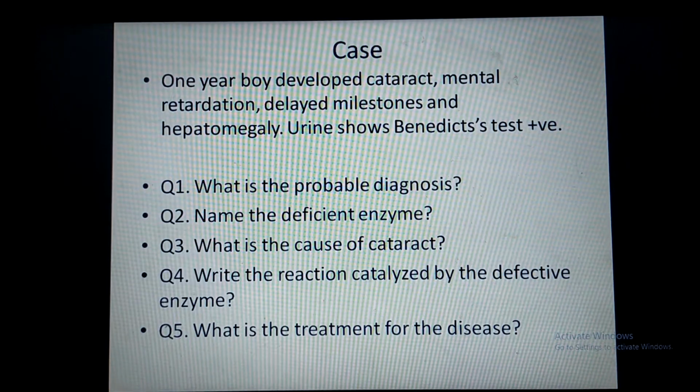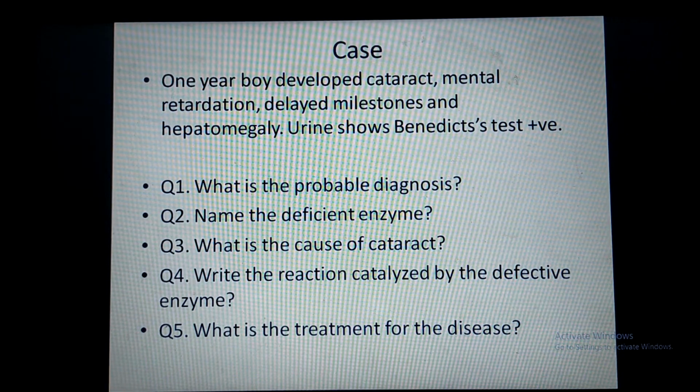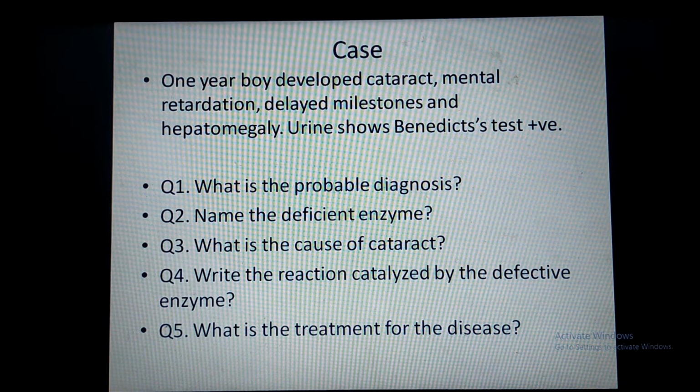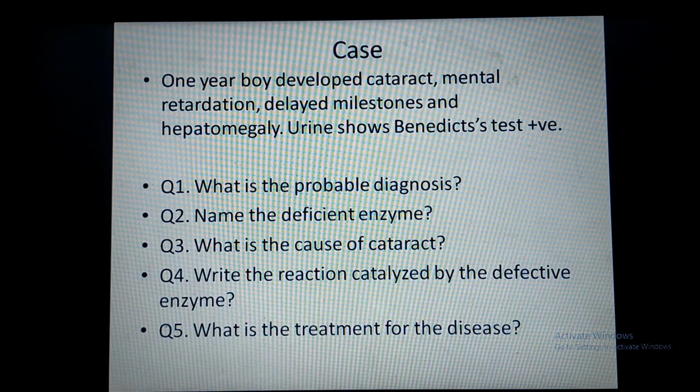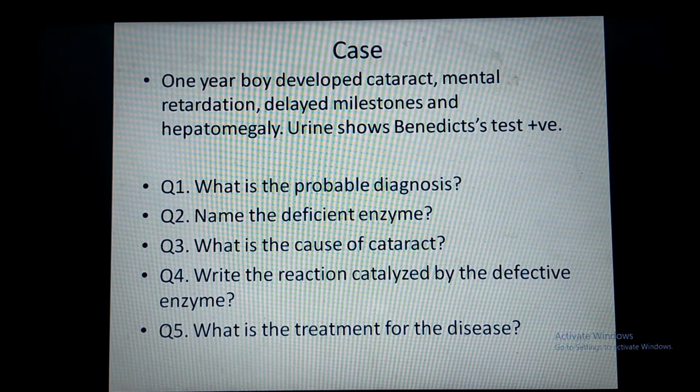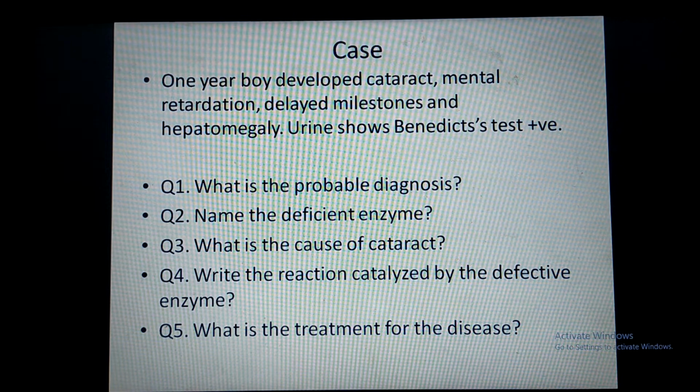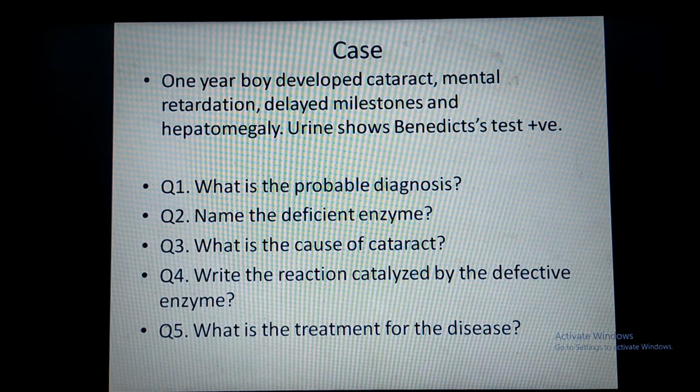Now we will see a case which is frequently asked on this topic of galactosemia. One of these cases, which I have asked in the university exam, is given here. The case is a 1-year boy who developed cataract, mental retardation, delayed milestones and hepatomegaly. Urine shows Benedict test positive. They have asked you the question: what is the probable diagnosis?